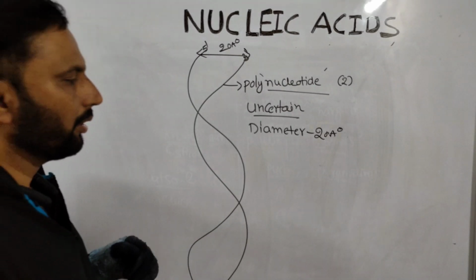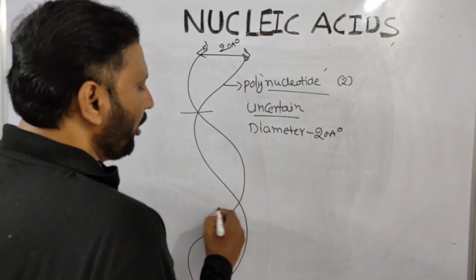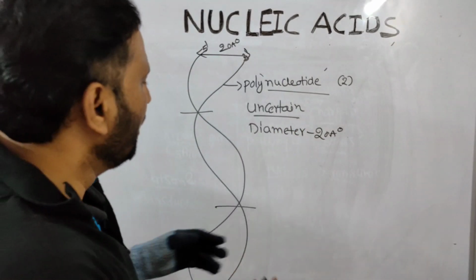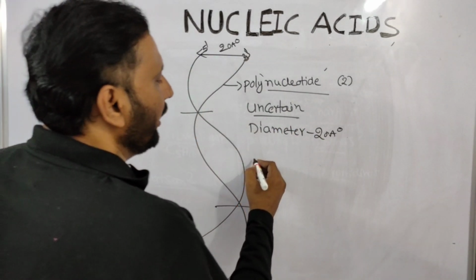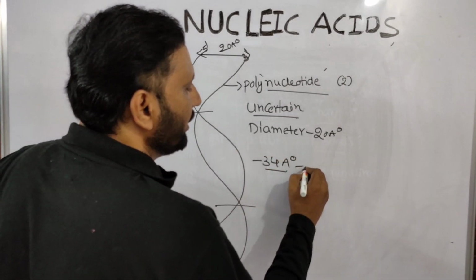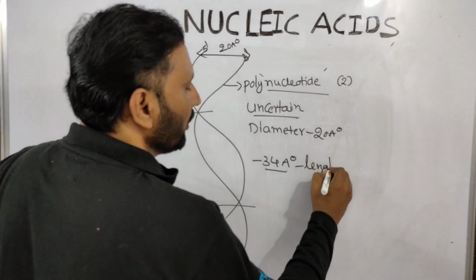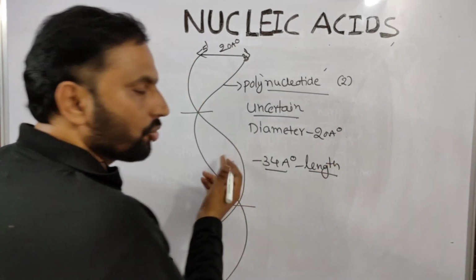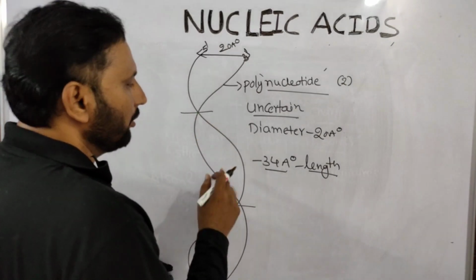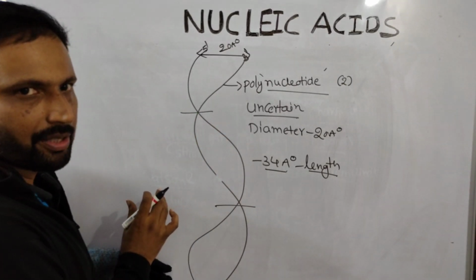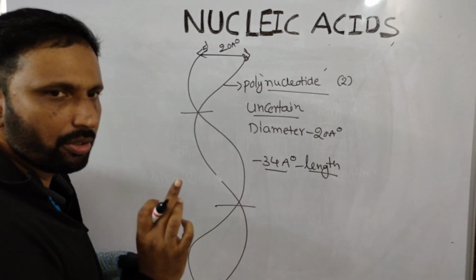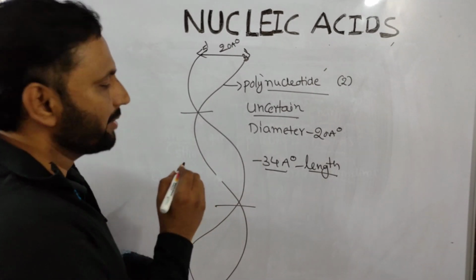Many coils are present, since it is a twisted ladder. The length of each coil is about 34 angstrom units. When you observe one coil, 20 nucleotides are present in each coil, which means 10 pairs.